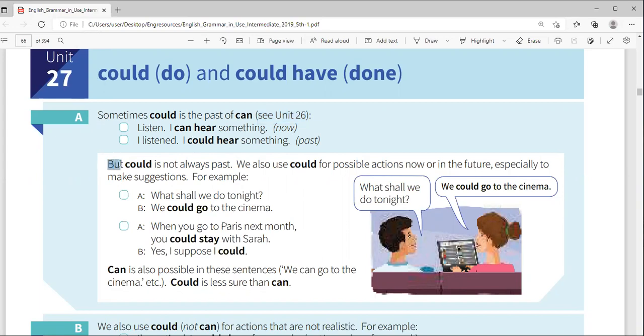But could is not always past. Yes, I told you that. Could is not always past.